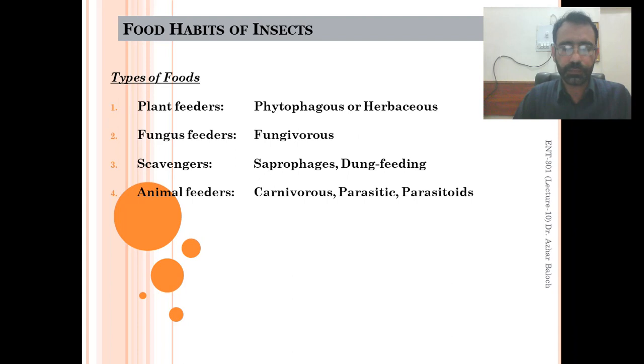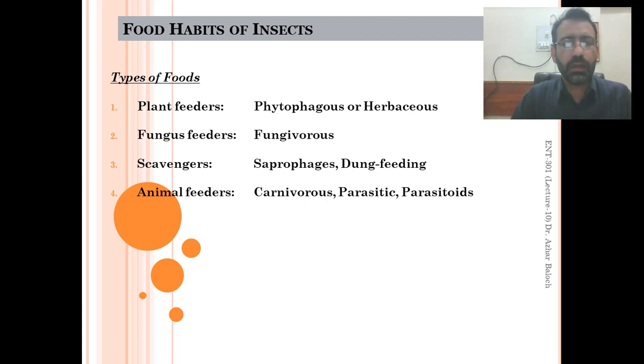So the plant feeders, phytophagous, are further divided into different categories. Some insects feed on some specialized food, a single food, and some on multiple foods, two or three types of food. So the phytophagous are plant feeders, also known as herbivores, and may be monophagous, which feed on a single host. An example of monophagous is yellow stem borer of rice.